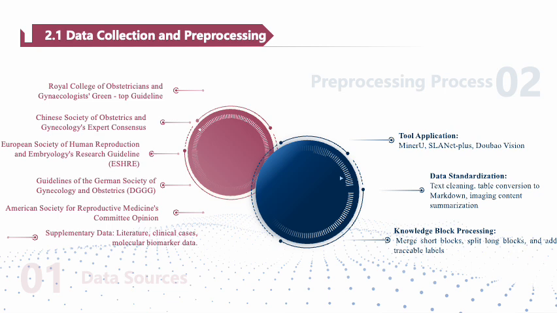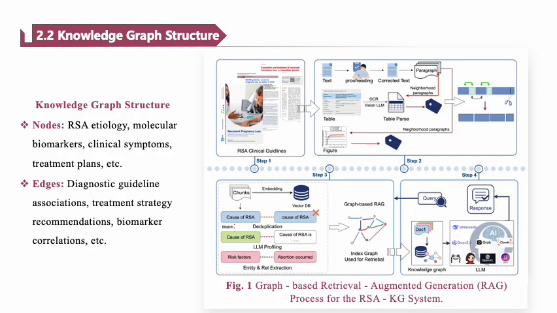We collected data from leading clinical guidelines and expert consensus reports, along with clinical and molecular biomarker data. Using 9 large language models, we extracted relationships, such as etiology, biomarker, and treatment, and ensured their accuracy through a multi-step process involving automated screening and manual expert review. The knowledge graph in RSA-KG is made up of nodes representing key entities like recurrent spontaneous abortion etiology, biomarkers, and treatment plans, all linked by edges that describe their relationships.